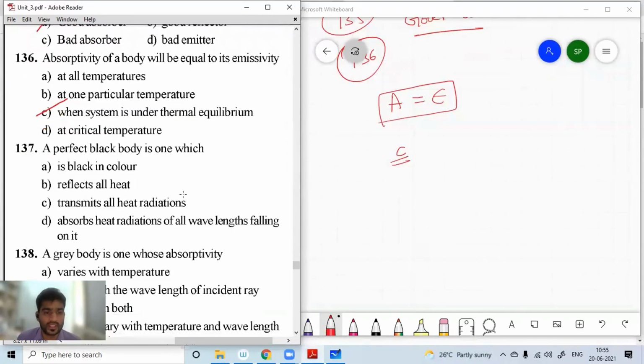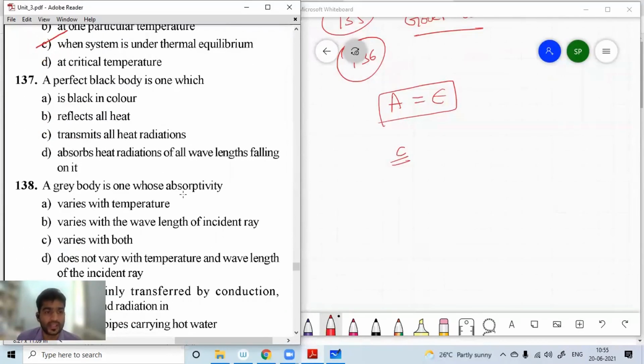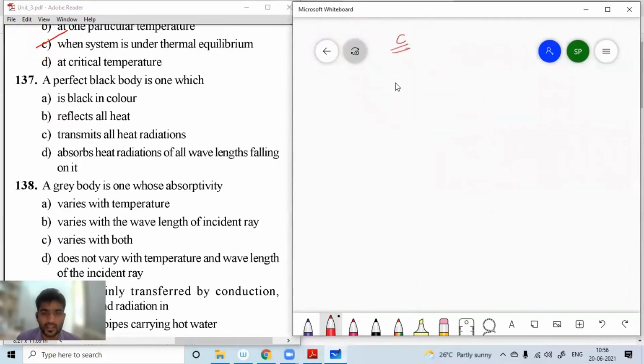For question number 137, dear students, a perfect black body is one which. In this black body, what you have to observe is that it has the highest absorptive power. Right or not?